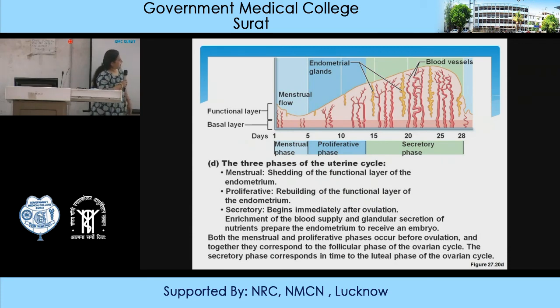If there is fertilization, then the endometrium is receptive for receiving the embryo. Both the menstrual and the proliferative phase occur before ovulation, and together they correspond to the follicular phase of the ovarian cycle. The secretory phase corresponds to the luteal phase of the ovarian cycle.